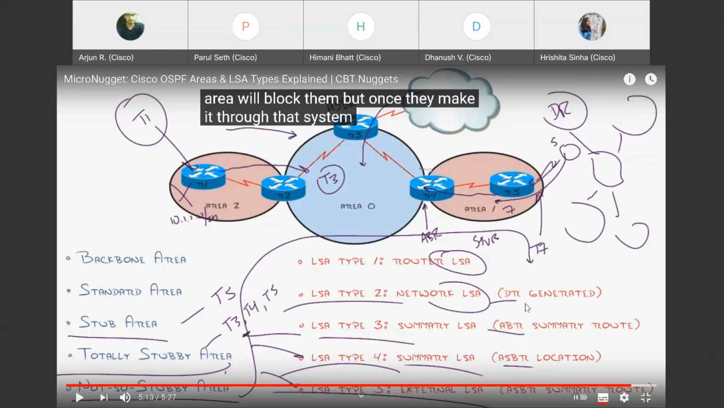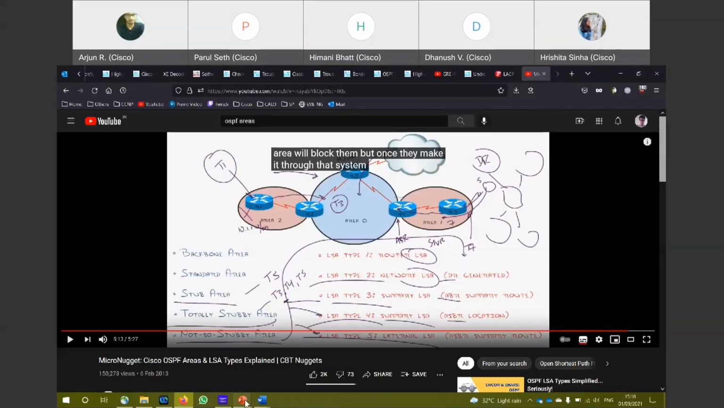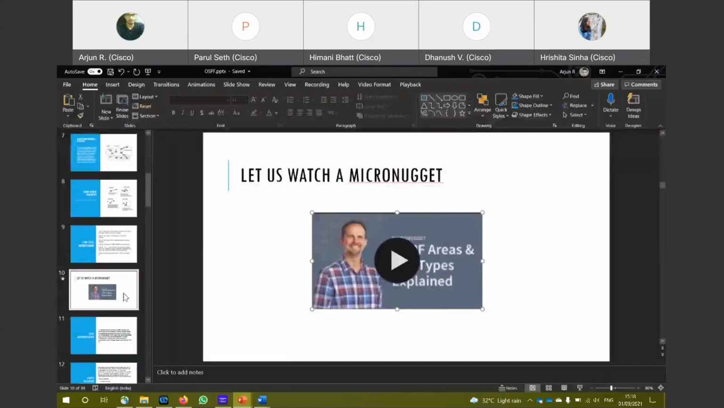Okay, so LSA type 4 is a summary LSA for the ASBR. So from the ASBR, the summary routes would come as LSA type 4 LSAs. Type 5 LSAs are external. So once it enters area 0, it will become an external route. So these are different types of routes that are getting advertised within OSPF. Okay, so moving on.